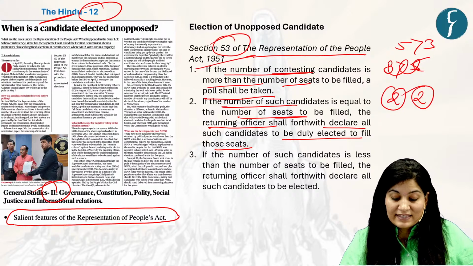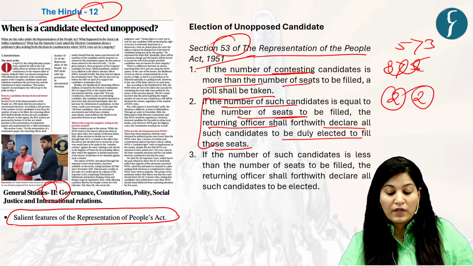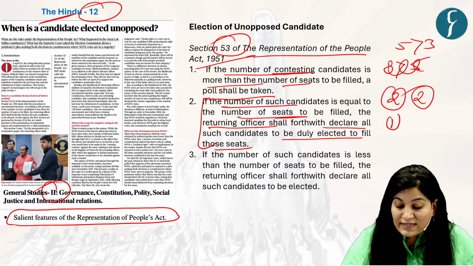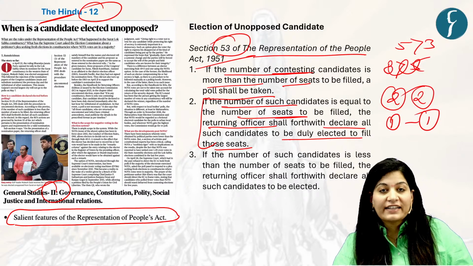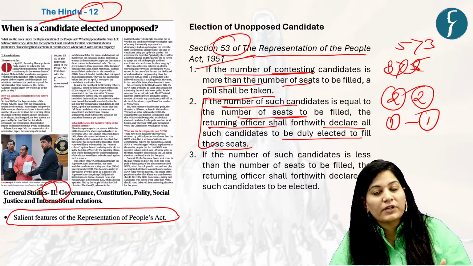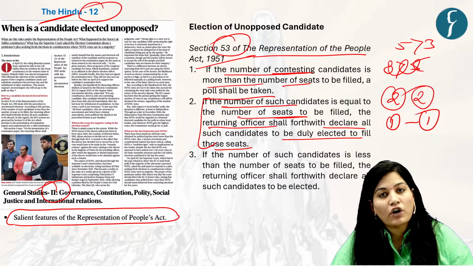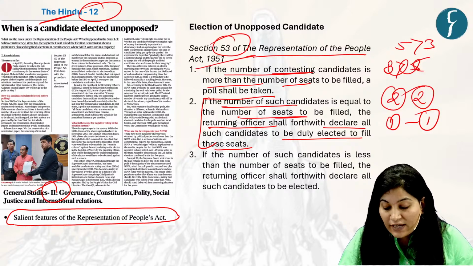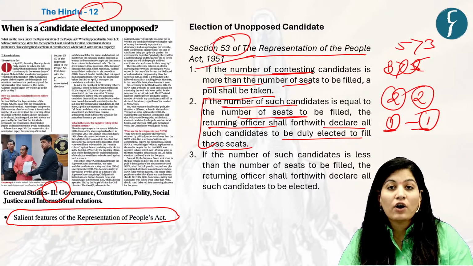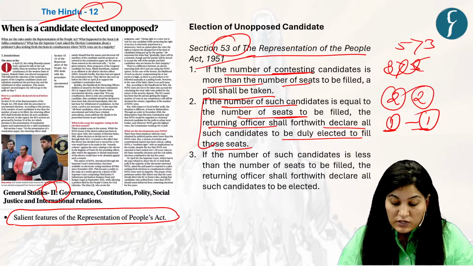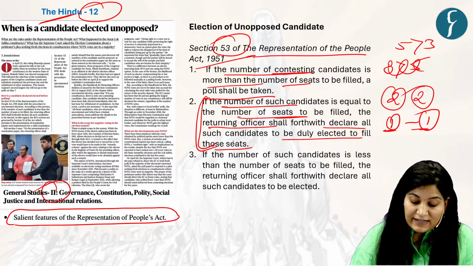Now, the same thing happened in Surat also, because in Surat there was one seat and one candidate. Why? Because of rejection of the nomination of the Congress candidate and withdrawal by the other candidates. So there was only one seat and one candidate, and that is the reason why the returning officer elected him. So this is the second case.